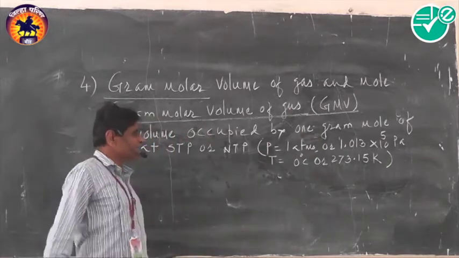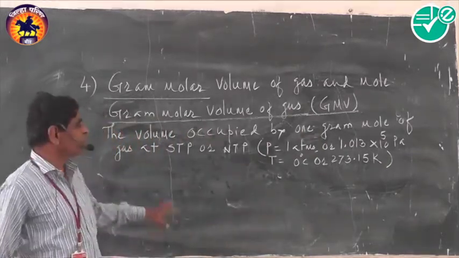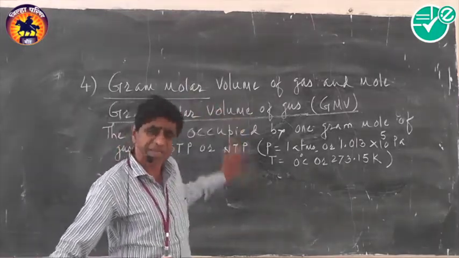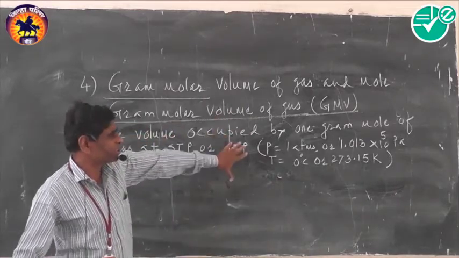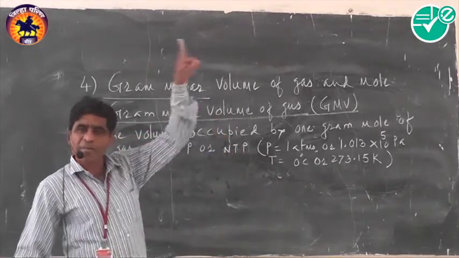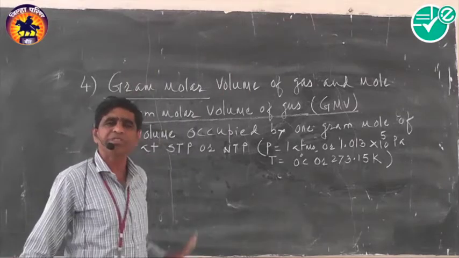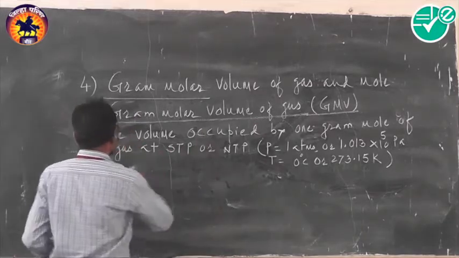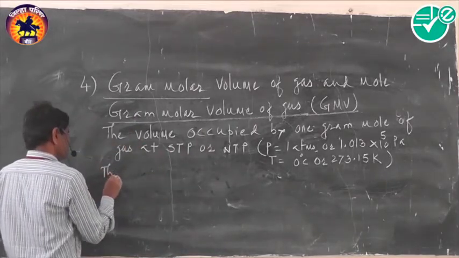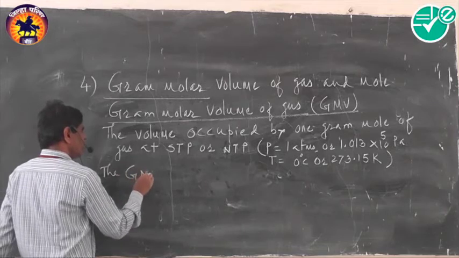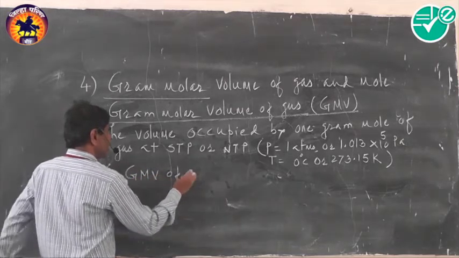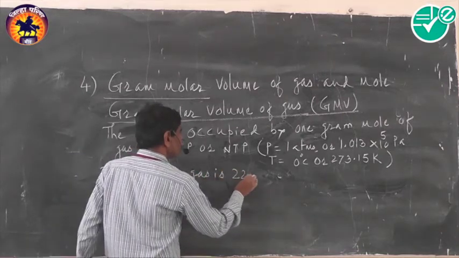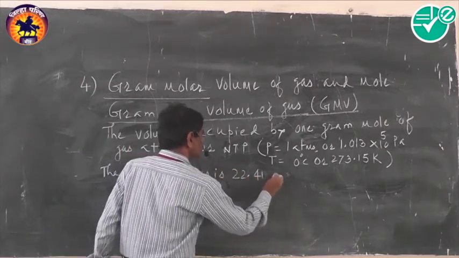Now experimentally it is observed that if we consider 1 gram mole of any gas, then for this STP condition, the volume occupied by that 1 gram mole of gas is always equal to 22.41 decimeter cube. So the gram molar volume of gas is 22.41 decimeter cube.